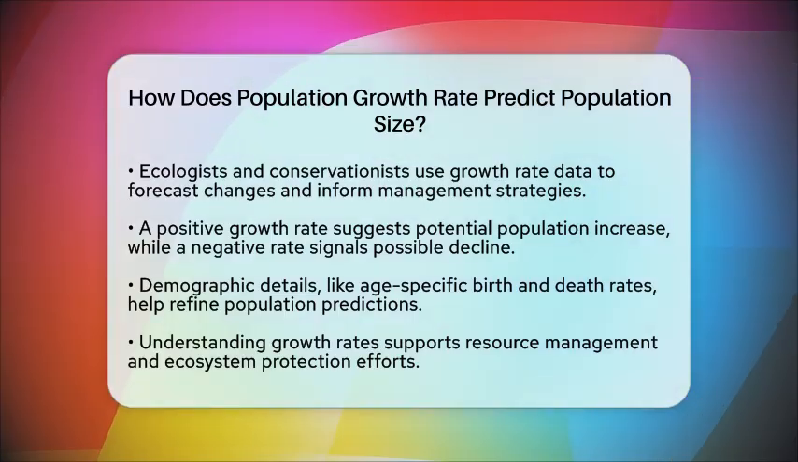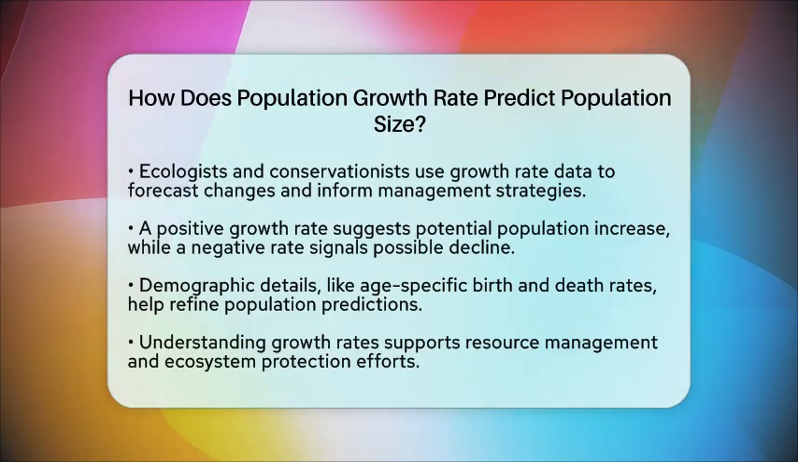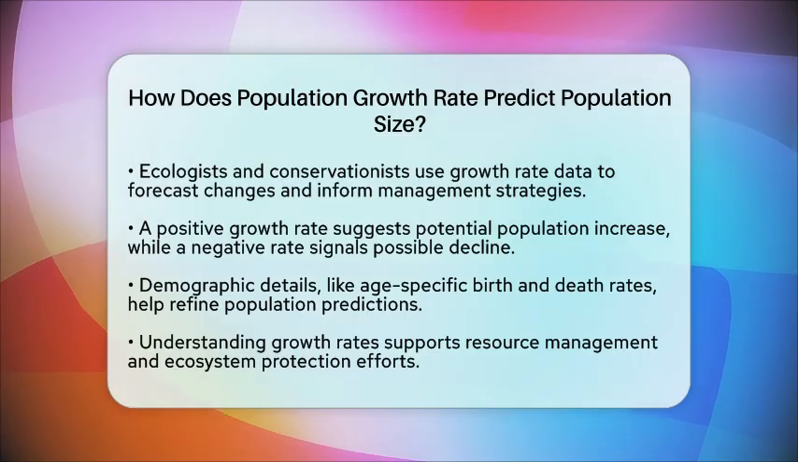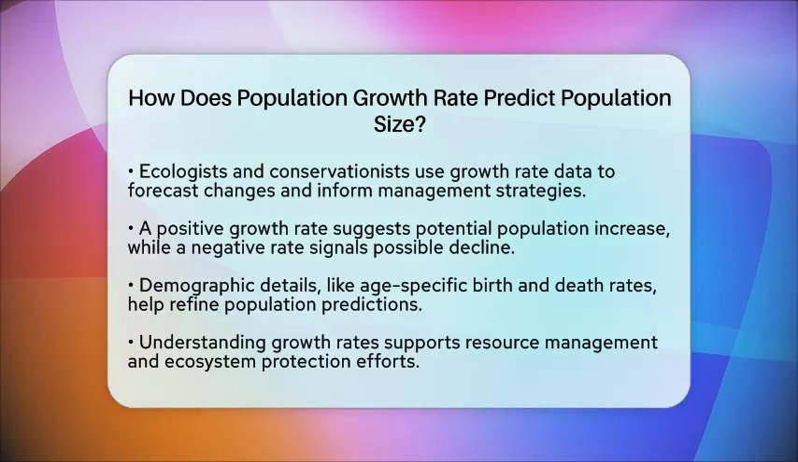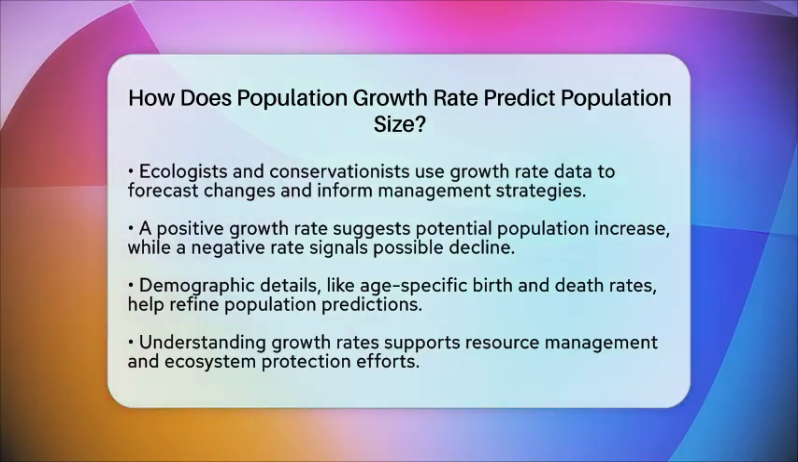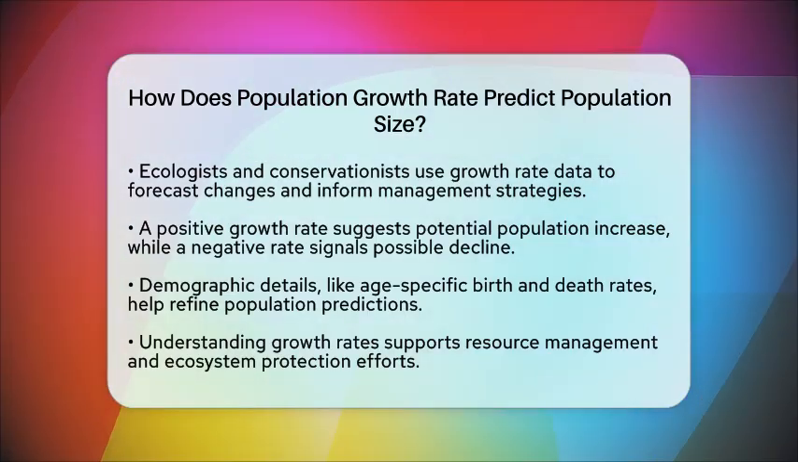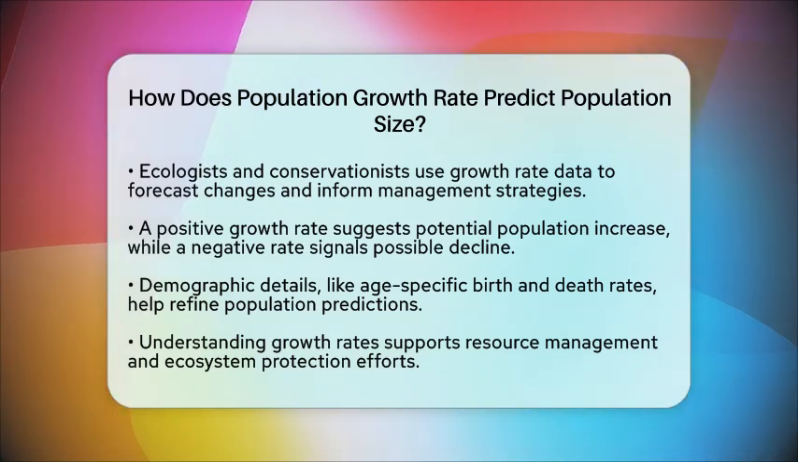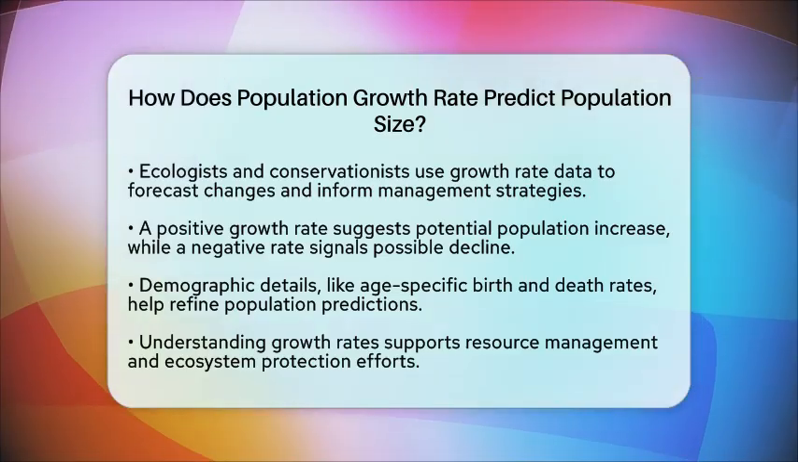In practice, understanding how fast a population is growing or shrinking allows for better planning. It helps determine if a species is likely to recover or face decline. It also guides decisions about managing resources and protecting ecosystems. So, the growth rate acts as a compass, pointing us toward what the future might hold for populations in the natural world.